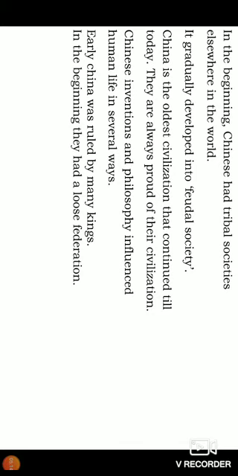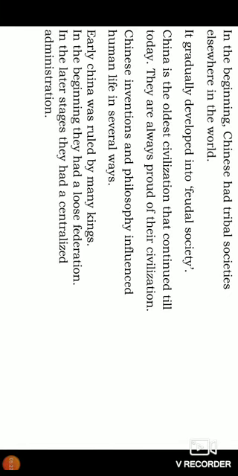So this feudal society of Chinese was very much influenced for the development of a civilization. Early China was ruled by many kings. In the beginning, they had a loose federal system or federation. In the later stages, they had a centralized administration. Later, as time went on, they had a strong central administration.